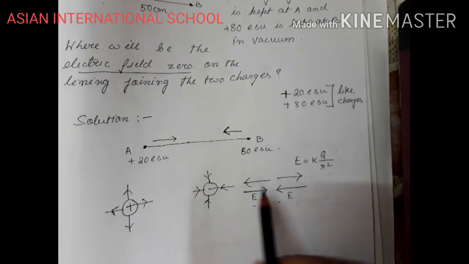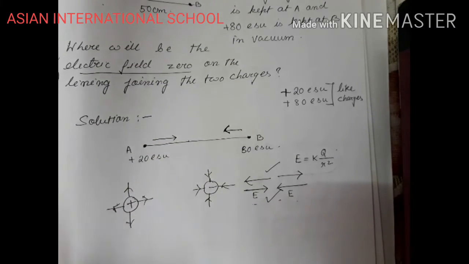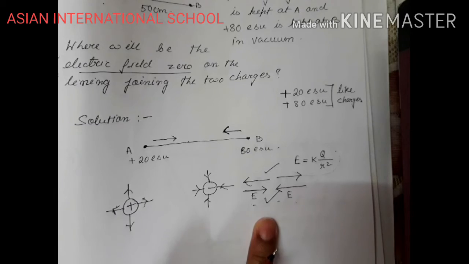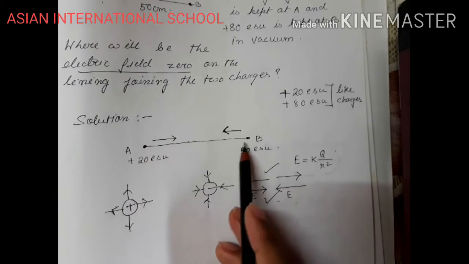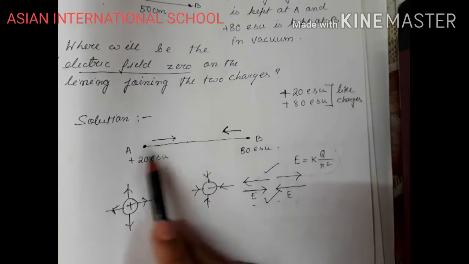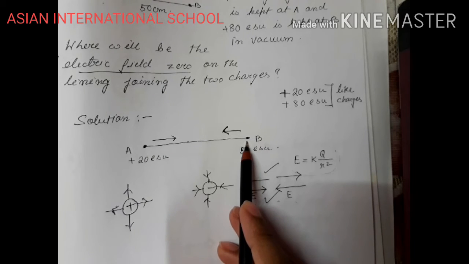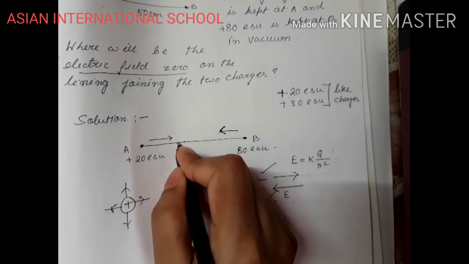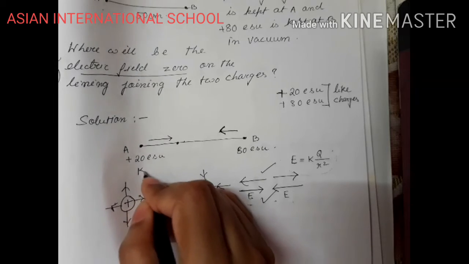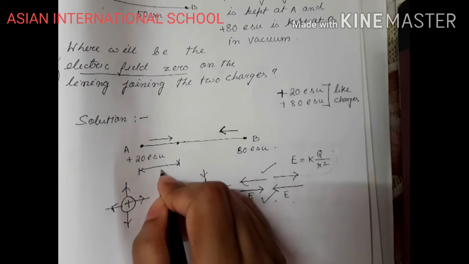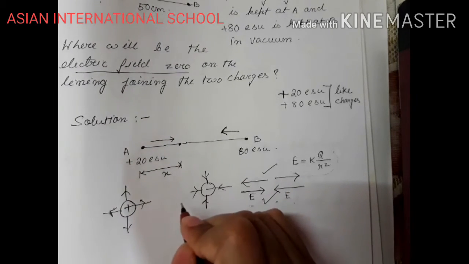So is it satisfying this or this condition? Yes, it is satisfying the condition. That means the null point will be somewhere in between A and B. So let me take that X is the position from A where electric field is 0.